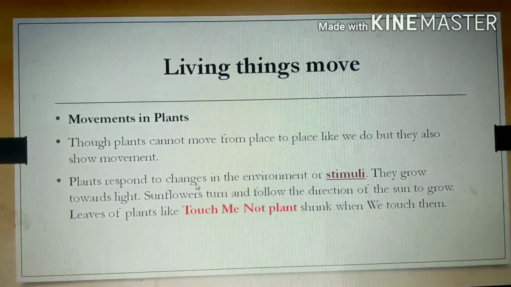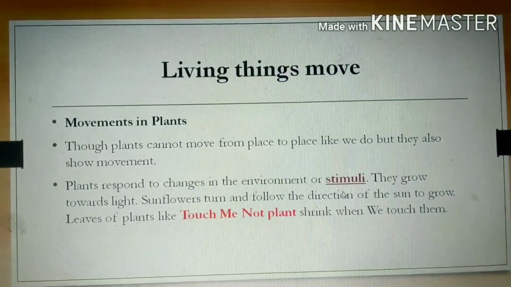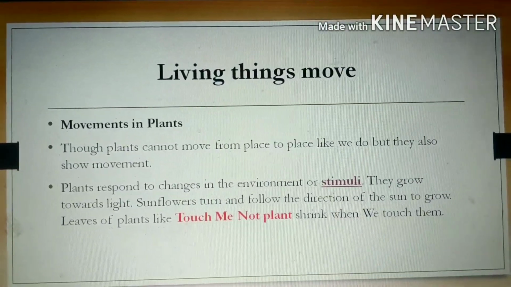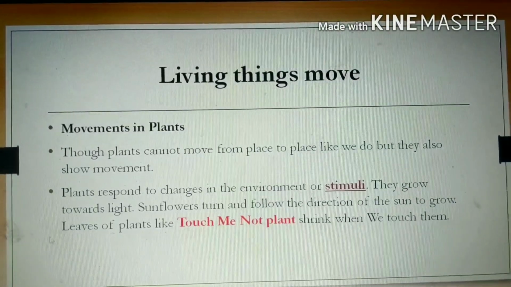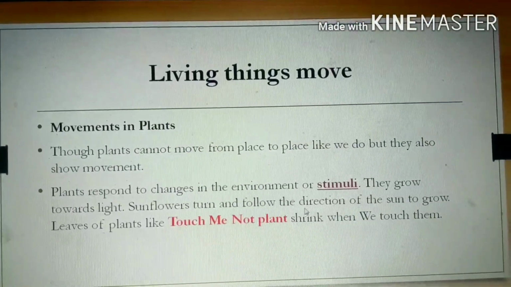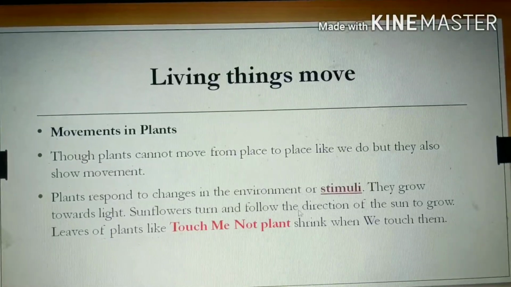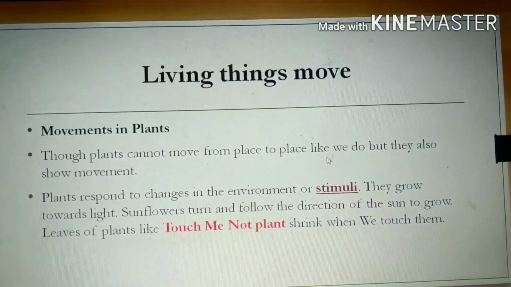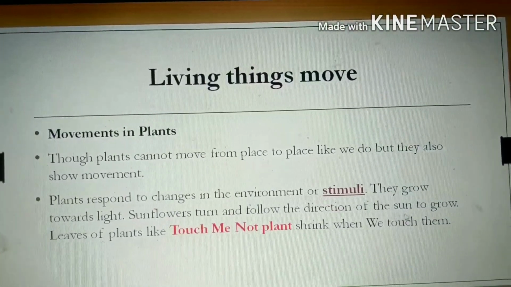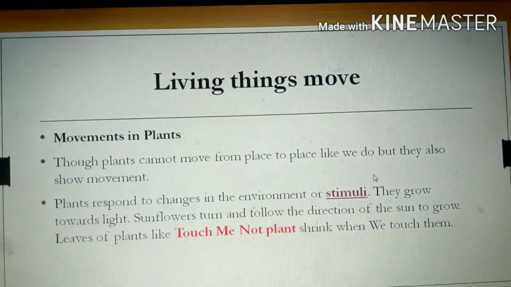Plants respond to changes in the environment, or stimuli. This is a very important term, stimuli. Which are the things that act as stimuli? We will learn. Plants grow towards light. Sunflowers turn and follow the direction of the sun to grow. So here light and the sun act as stimuli, because the sunflower turns and follows the direction of the sun.